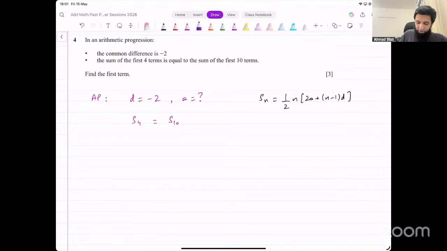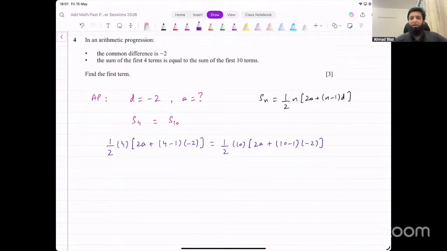Sum of the first 4 terms will be 1 over 2 times 4 into 2 times a, we have to find the value for a, plus n minus 1, that means 4 minus 1, times the difference, which is -2. That equals S10, that means 1 over 2 into 10 into 2 times a plus 10 minus 1 times the difference, which is -2.